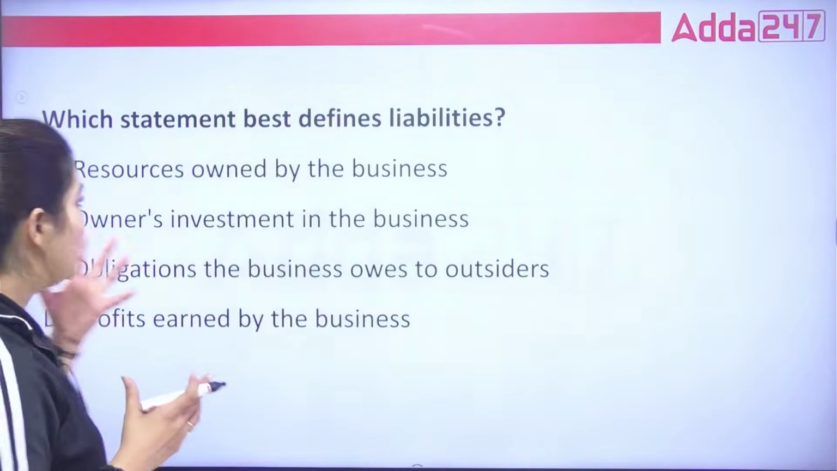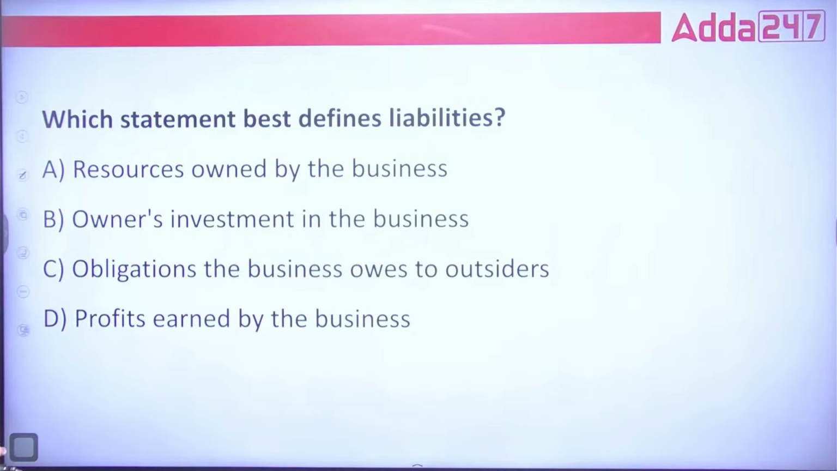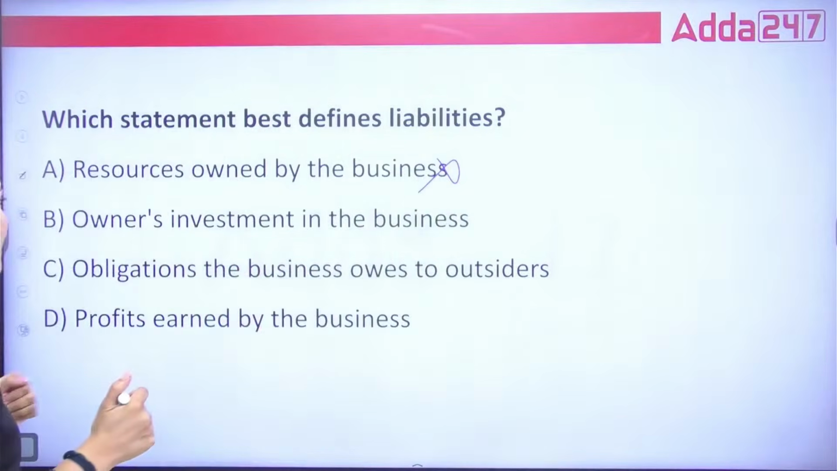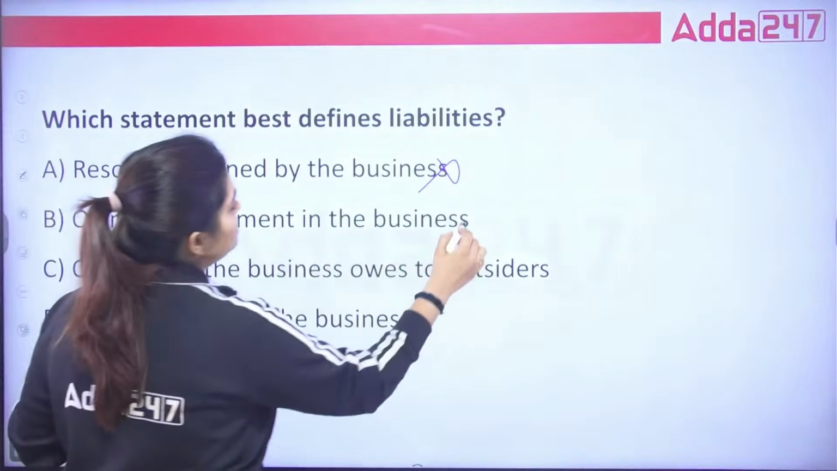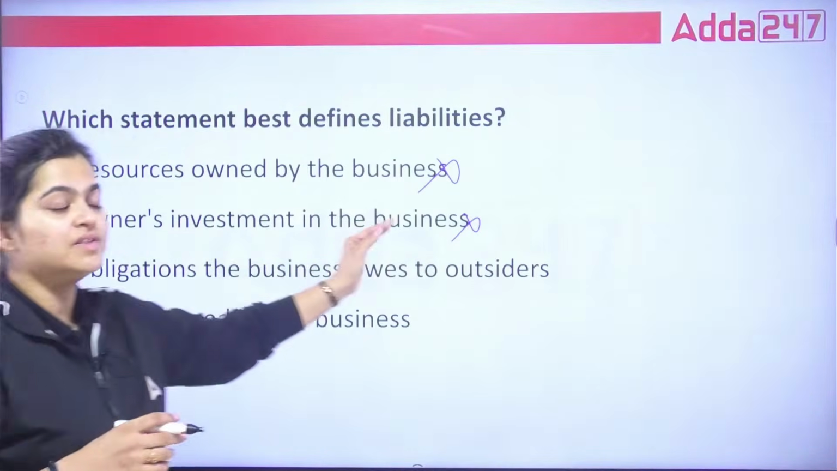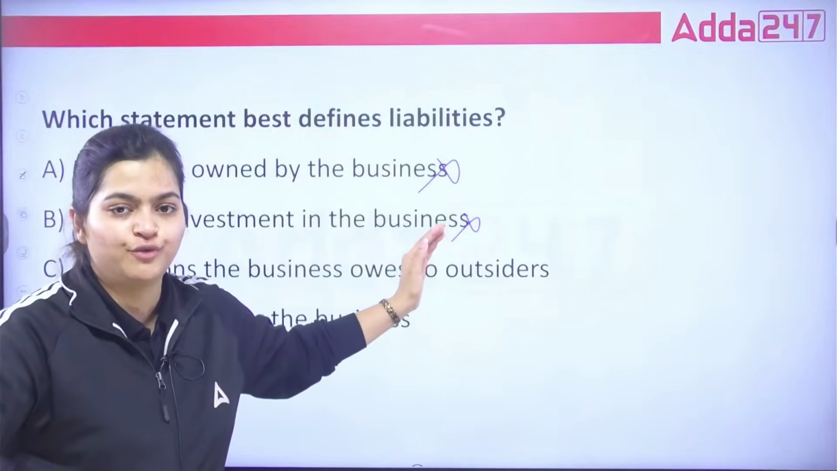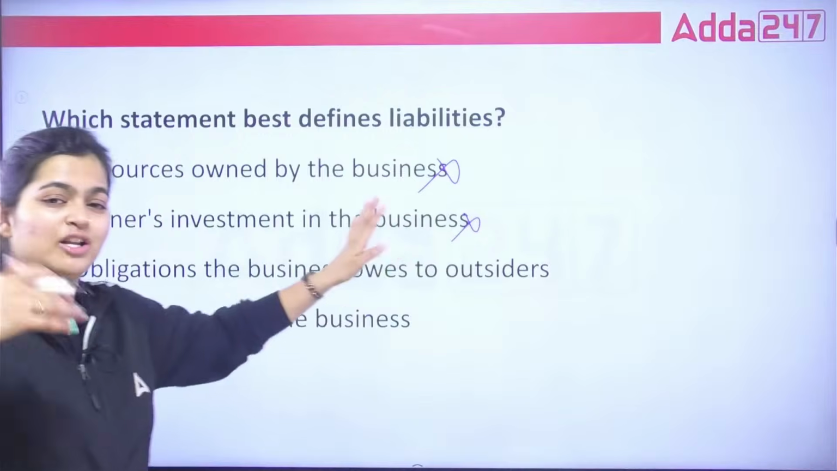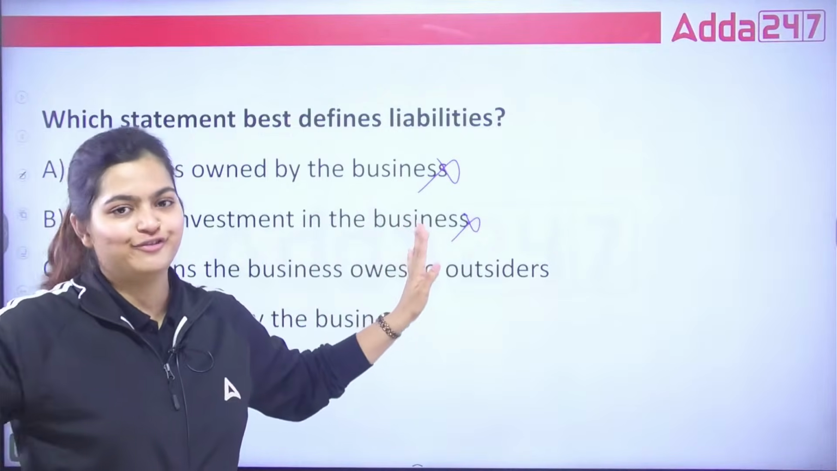So, as per this, which statement best defines the liabilities? Tell me. Resources owned by the business? No. That is a part of your assets. Correct. Owner's investment in the business? That creates the liabilities. So, owner's investment in the business is not a liability for you. Okay, that creates the obligation, but as in capital. Now, what is capital? I will tell you in our future sessions.